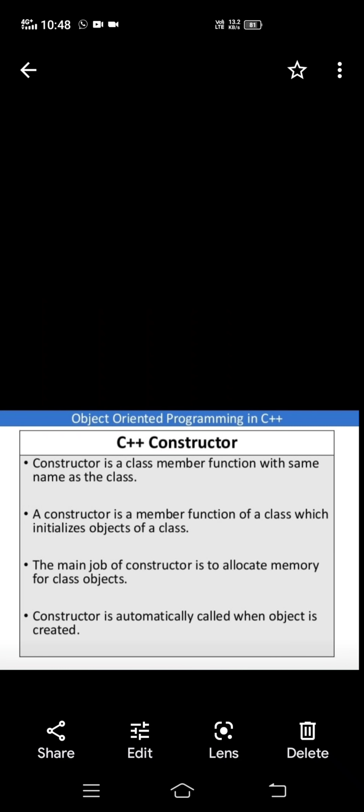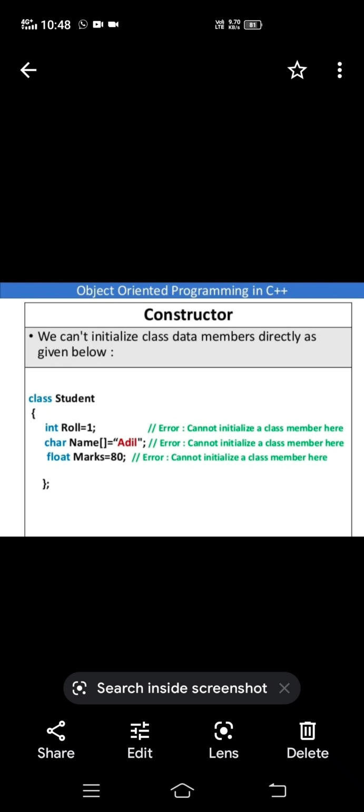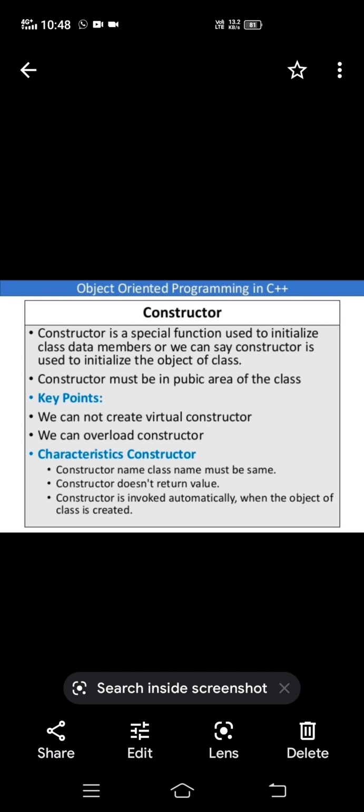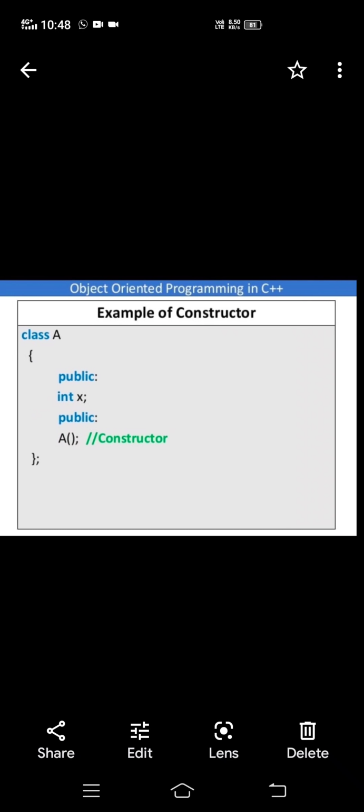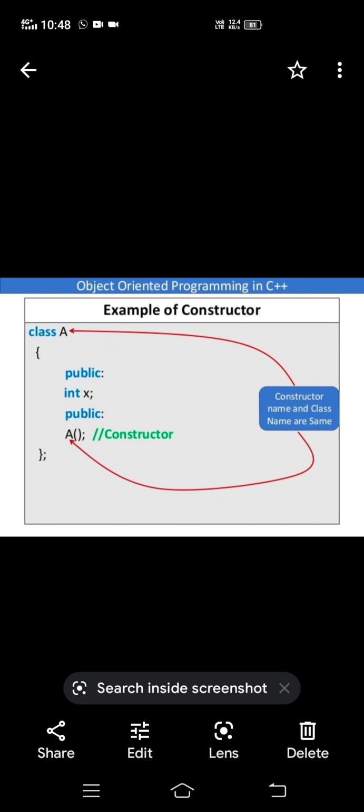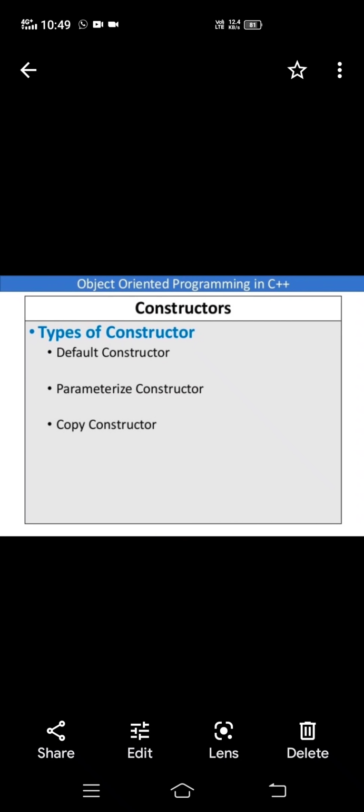See this. Whenever you want to initialize the values by using the constructor, don't write the values directly into the data members. These characteristics we have already discussed. This is the example of a constructor, which has the same name as the class name.